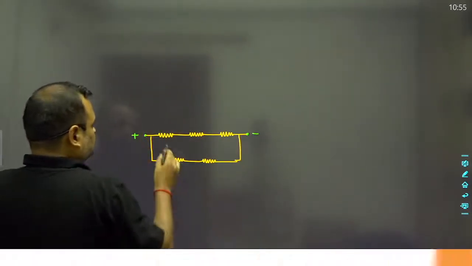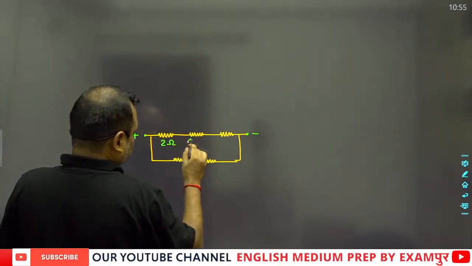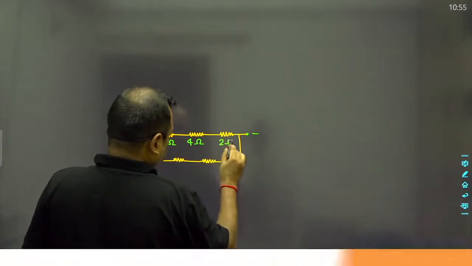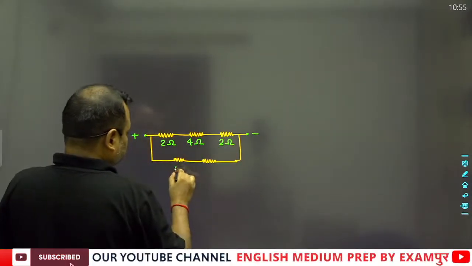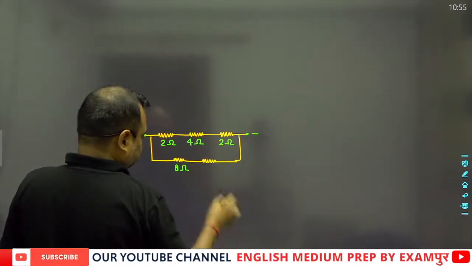Suppose this is 2 ohms, this is 4 ohms, and this is 2 ohms. Now this is 8 ohms, this is 8 ohms, and this is 8 ohms.